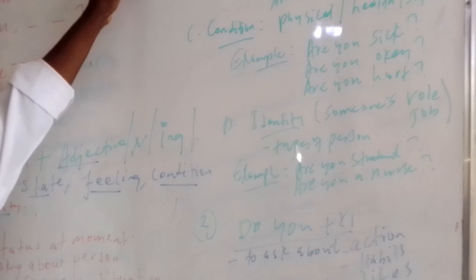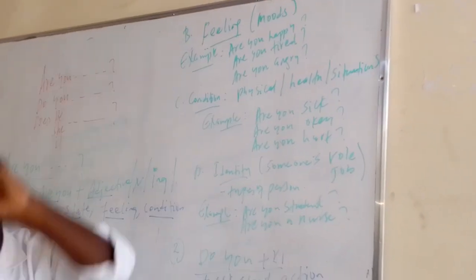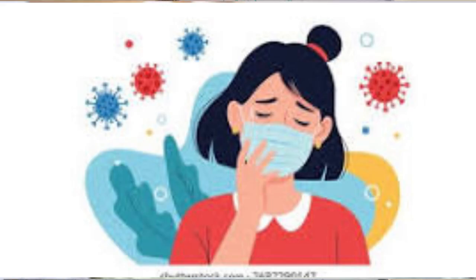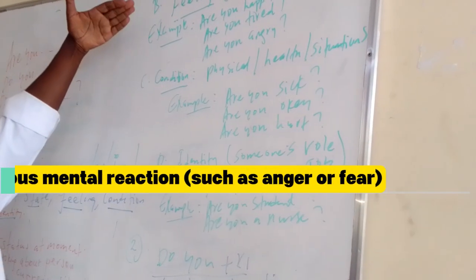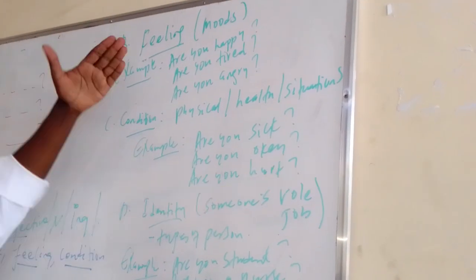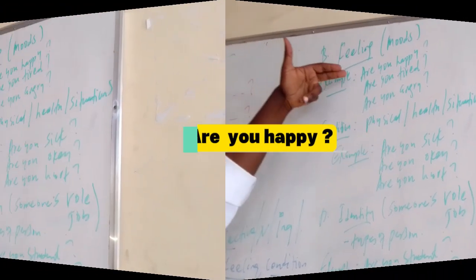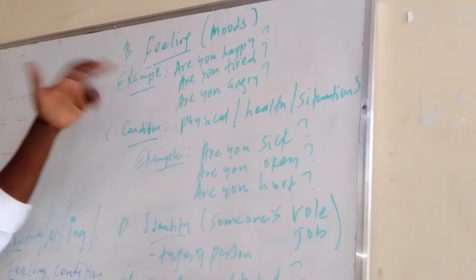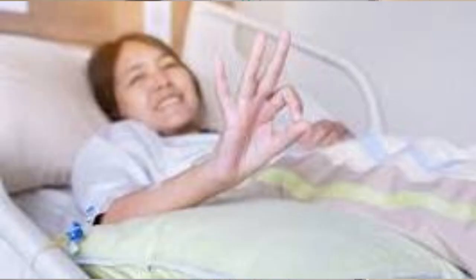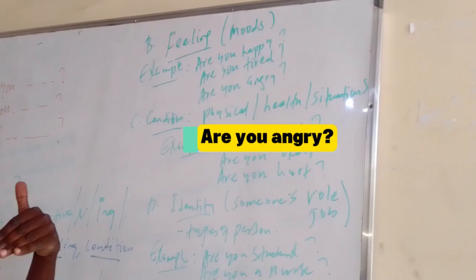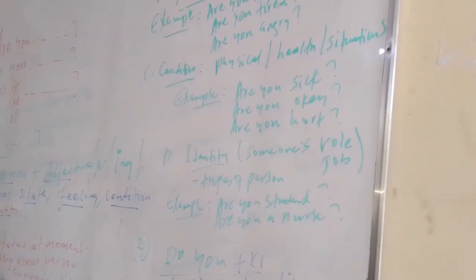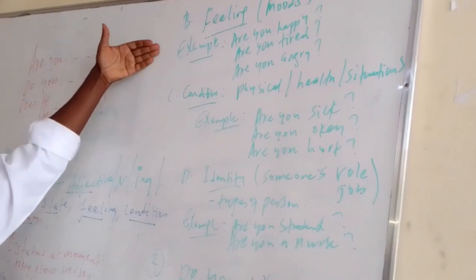Number two, we are going to see feeling or moods. For example, here we ask about the moods: "Are you happy? Are you tired? Are you hungry?" Those things are very important while we're asking about the feelings of others. At that time, we have to use "are you" for the feeling of them.